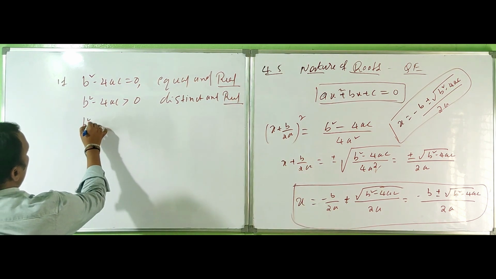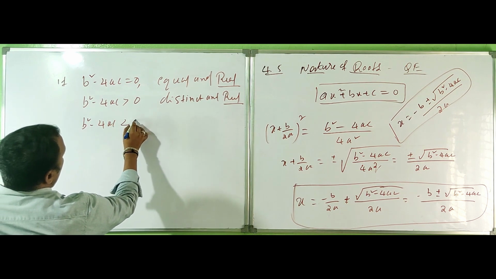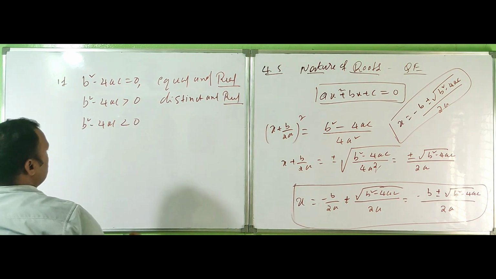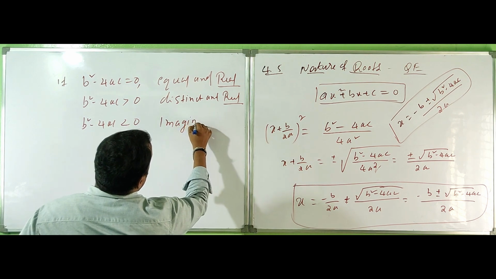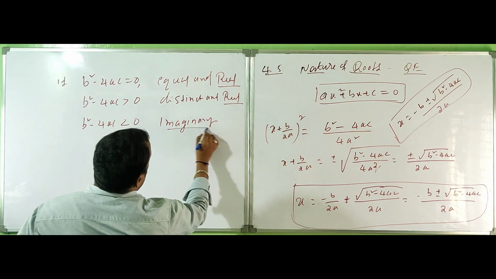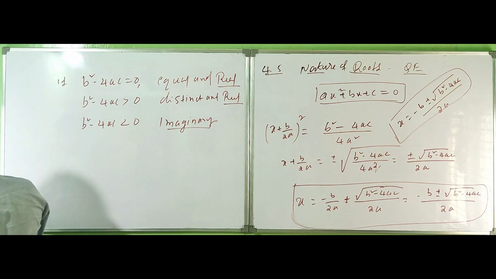If b square minus 4ac is less than 0, the roots are imaginary, not real numbers.